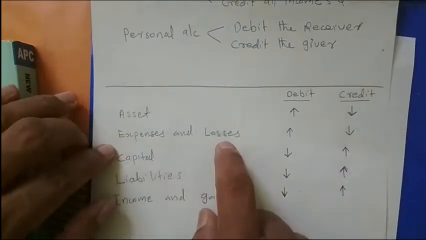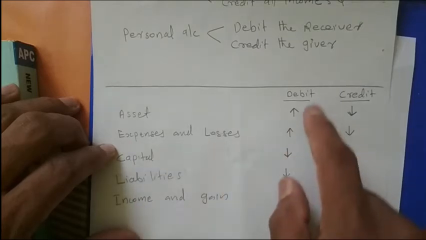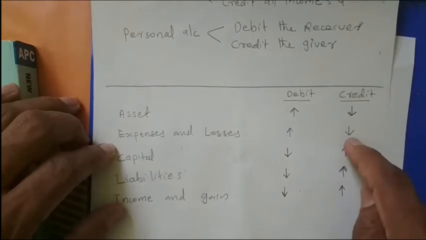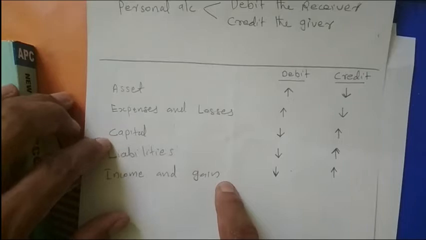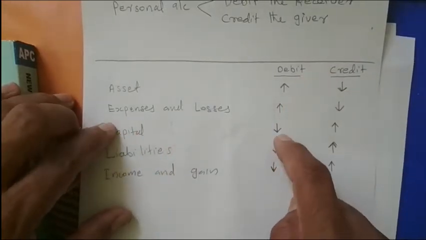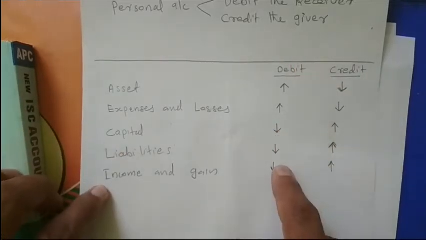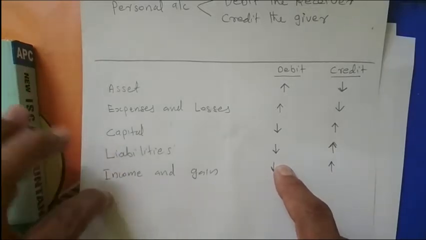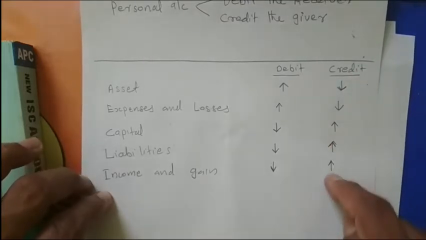For expenses and losses also, the same rule is used. If we want to increase the expenses and losses, then we have to debit, and if we want to decrease, then we have to credit. Then for capital, liabilities, income and gain, the same rule applies to all three. If we want to decrease the value of capital, liabilities, income or gain, then we debit that item. And if we want to increase it, then we have to credit it. Whenever we credit, these values increase.